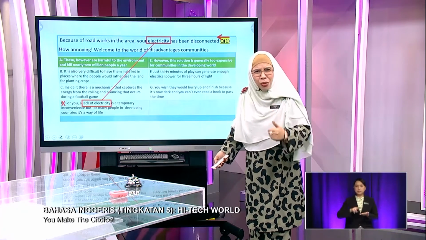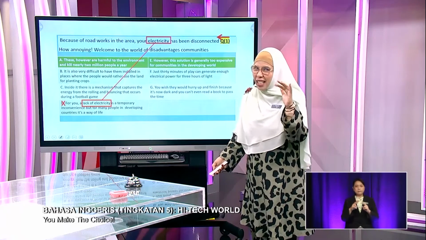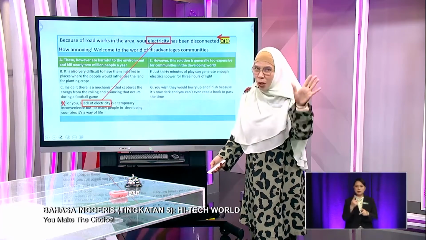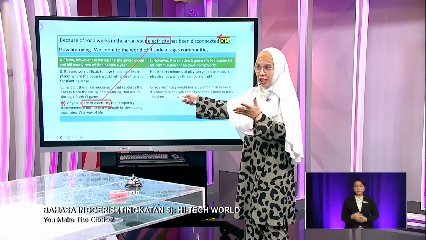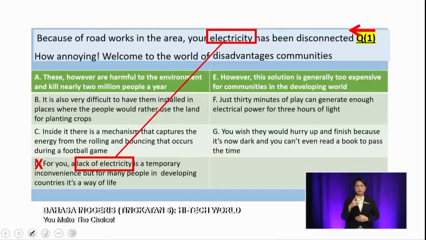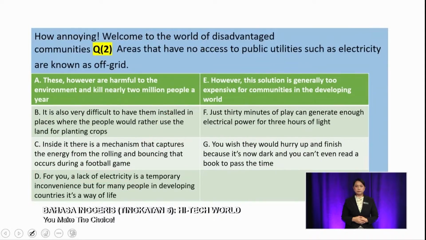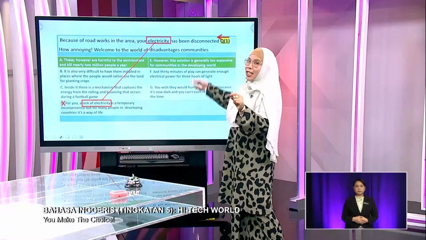Yes. So you guys need to read, and don't just skip lines and make a guess. It doesn't work that way. All right? So having said that, we have already got the answer D, Shafika. And if I ask you, why did you choose D? Because of the keyword from the answer, that is electricity, lack of electricity. And you can actually link it with electricity here, and also perhaps from the word disconnected.